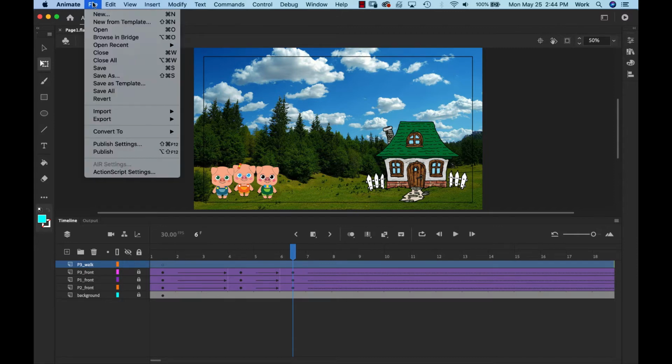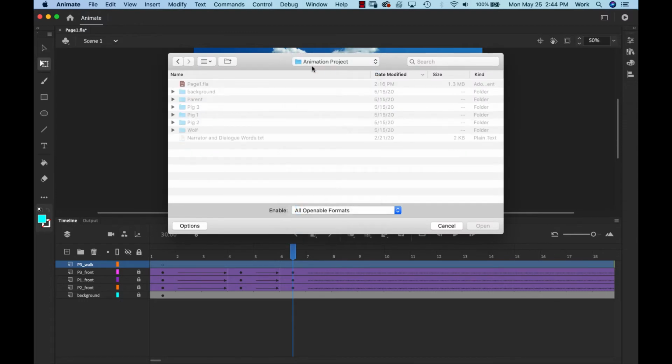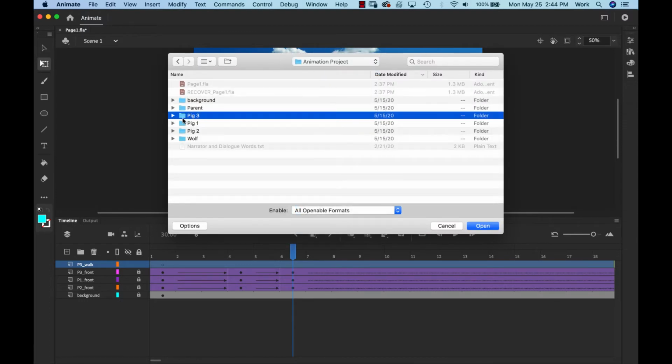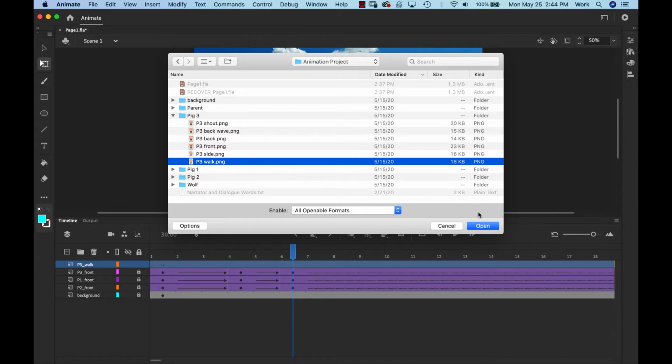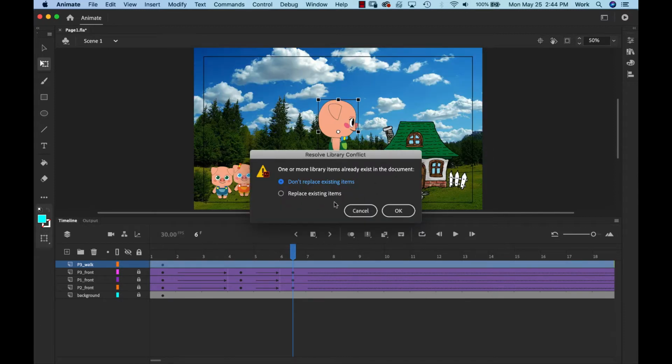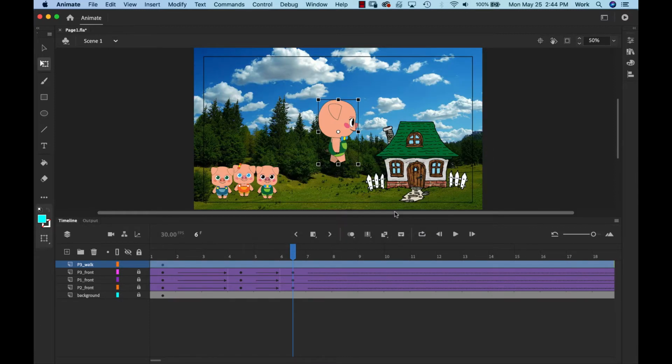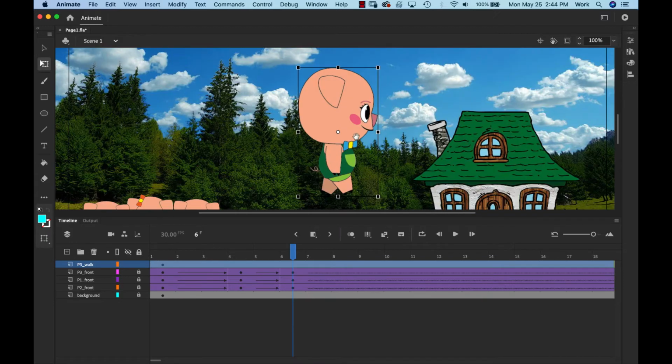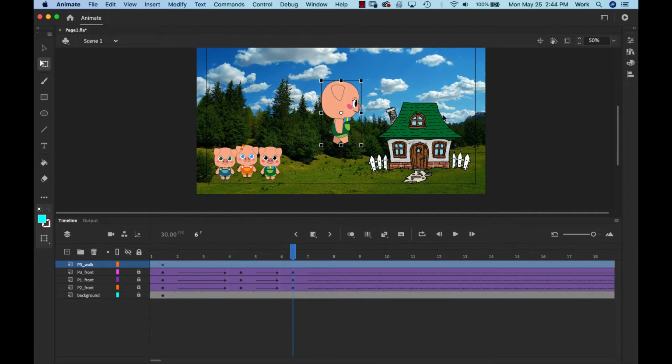I'm going to go to File, Import to Stage, and I'm going to go into my animation project folder and find that P3 walk. And you may or may not get this. If it does, just say replace. And we're going to zoom out. I'm going to move it aside.